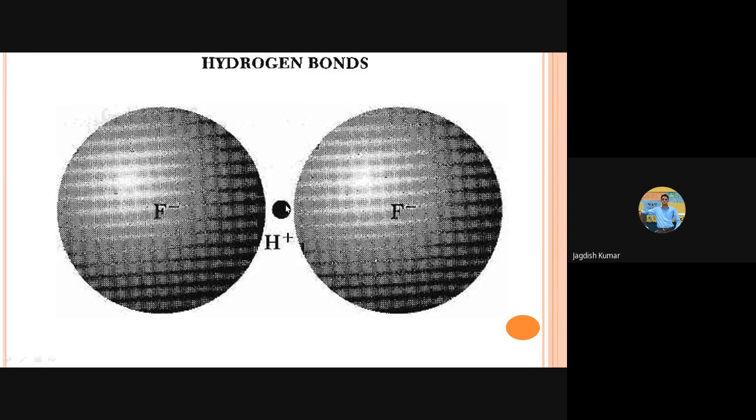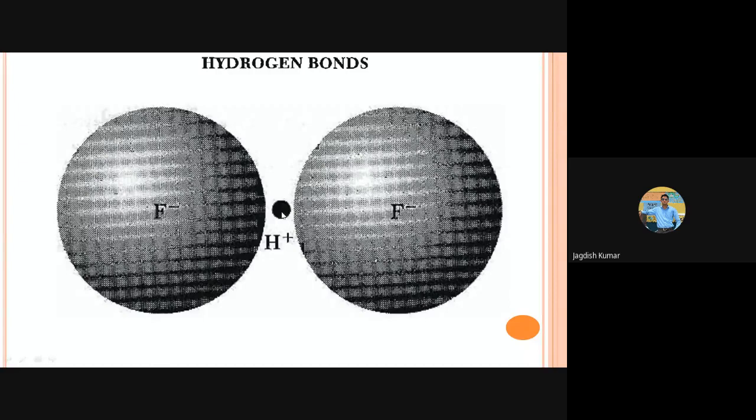So you have some hydrogen atom, very small size. These are some negatively charged ions, highly electronegative. The hydrogen atom is nothing but a positively charged nucleus. Of course, some electron is there. That electron may be transferred to these atoms or something like this. Then this positively charged region will have a tendency to attract these two, but these two will also have a tendency to repel each other, isn't it? In case hydrogen were absent, they would have repelled each other very strongly.